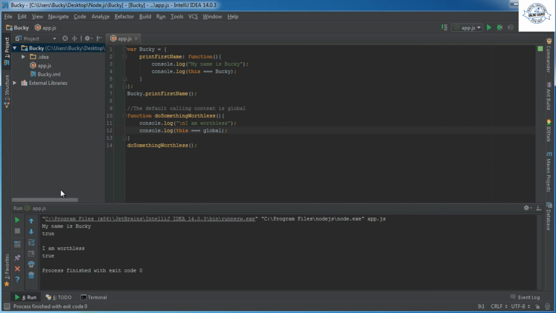So of course, just like before, we kept that, already explained it. Now when we call do something worthless, it's not being called by an object like Bucky was calling print first name. It's being called by the main program. Well, that refers to global. So that's why whenever we test it, this is equal to global. So again, one more time, this is just a reference to whatever thing is calling it. It can be an explicit object, like we can see here, Bucky, or we can just call it through our main program, which means global, the global program.